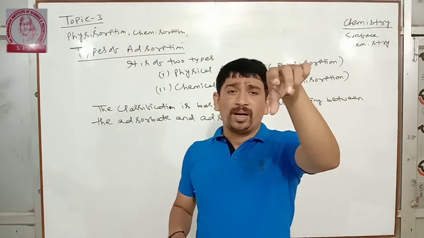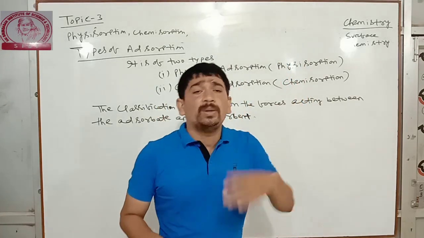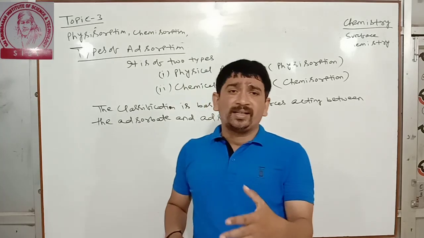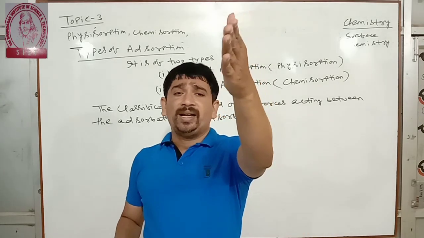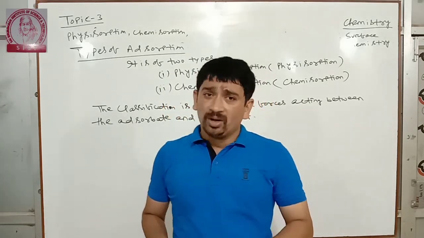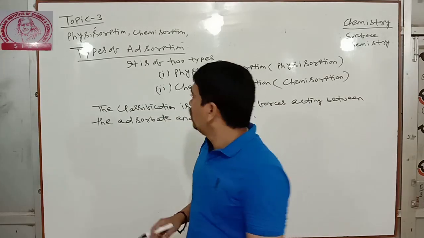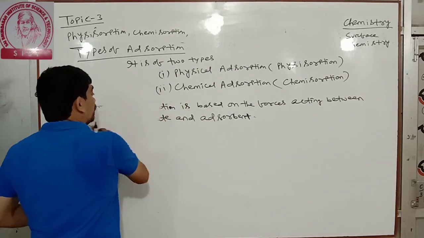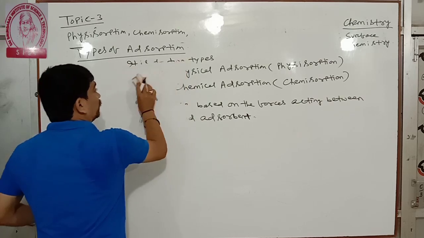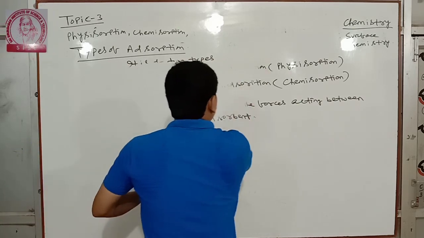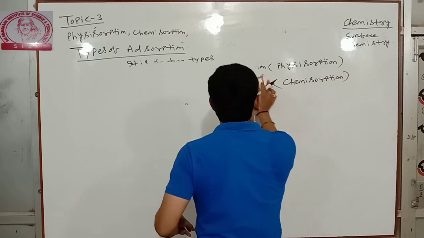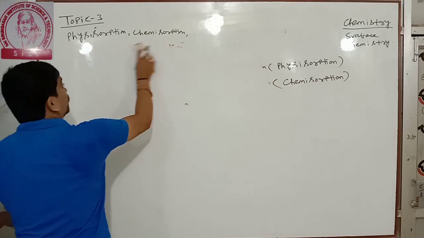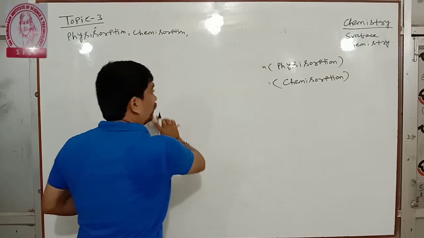The points I discuss for physical adsorption, you will write in the physical adsorption part, and the points for chemical adsorption in the chemical adsorption part. Clear? So we will discuss what is physical adsorption and chemical adsorption.